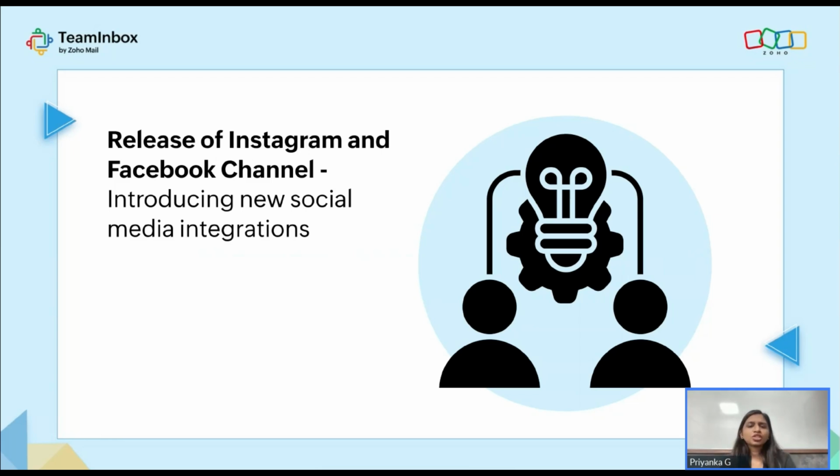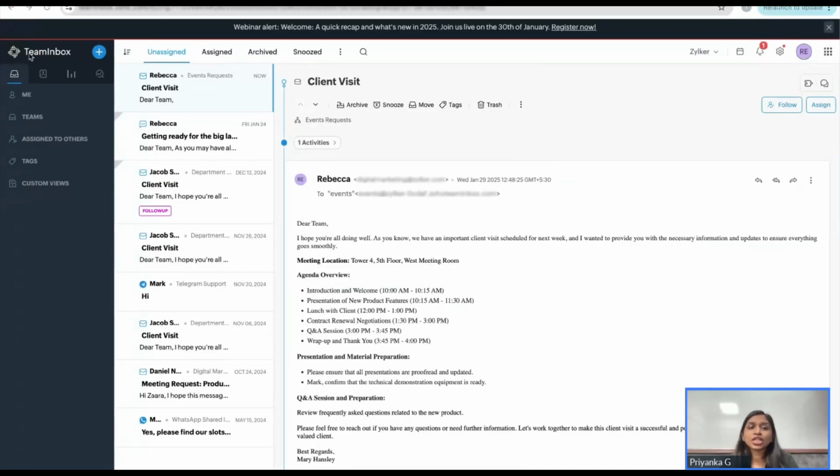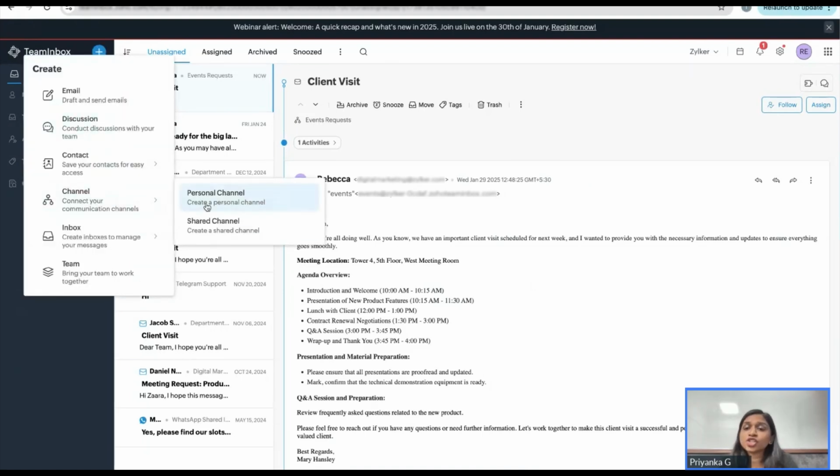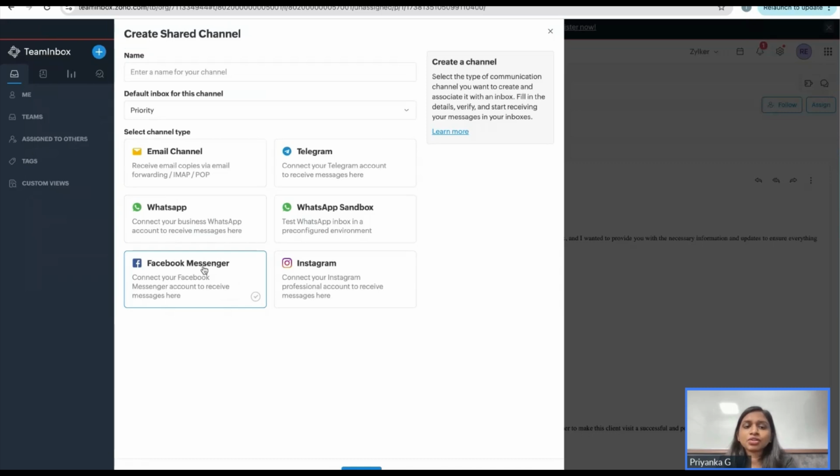Let me show you how you can create channels there. Here, as you can see, when you click on the plus icon just beside the TeamInbox heading, you can choose channels, okay? There you have shared channel. Please make note, you cannot add a personal channel, but a shared channel. Click on that, and there you can choose Facebook Messenger and Instagram to create the channels, okay?